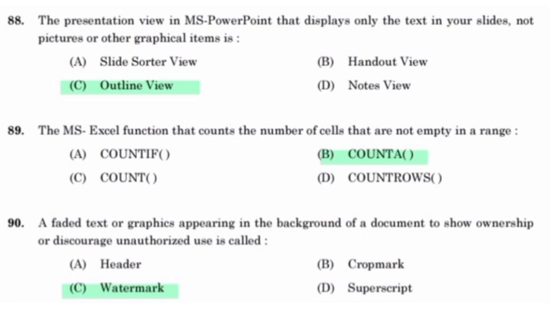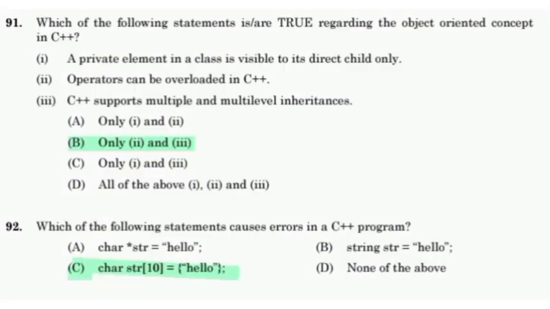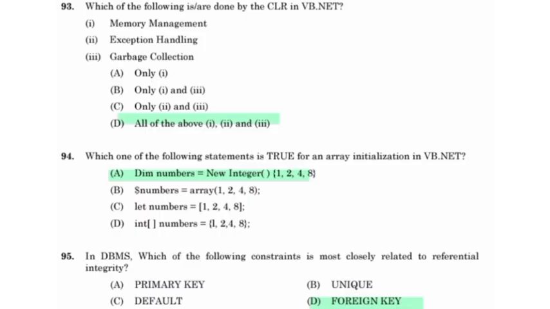A faded text or graphics appearing in the background of a document to show ownership or discourage unauthorized use is called watermark. Which of the following statements are true regarding the object-oriented concept of C++? Operators can be overloaded in C++. C++ supports multiple and multi-level inheritance. Which of the following statements causes error in a C++ program? Option C. Which of the following are done by CLR in VB.NET? Memory management, exception handling, garbage collection.